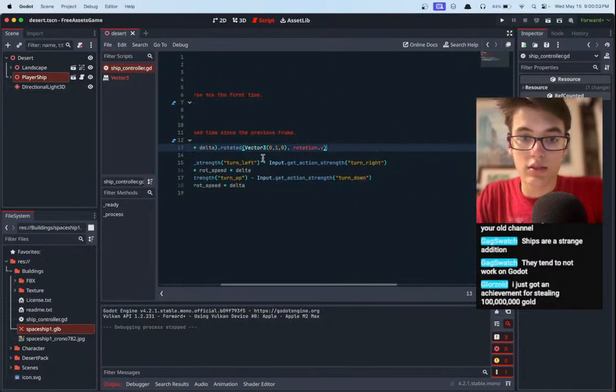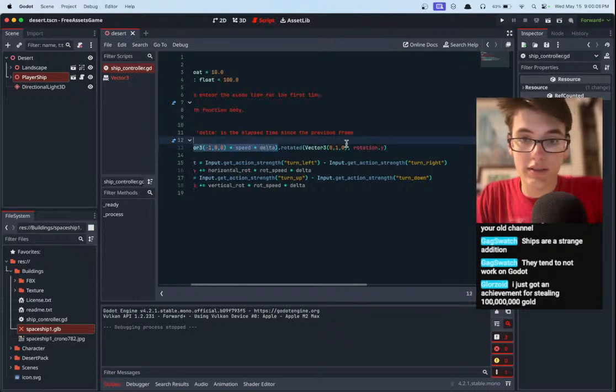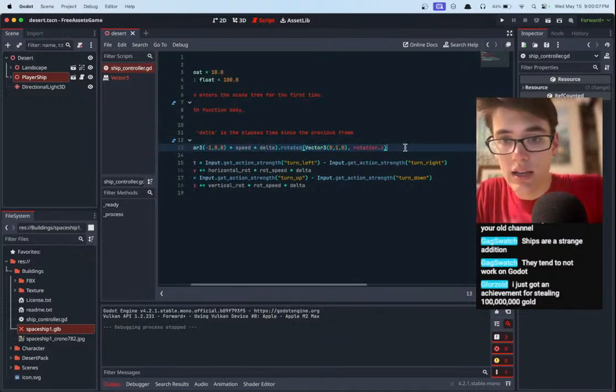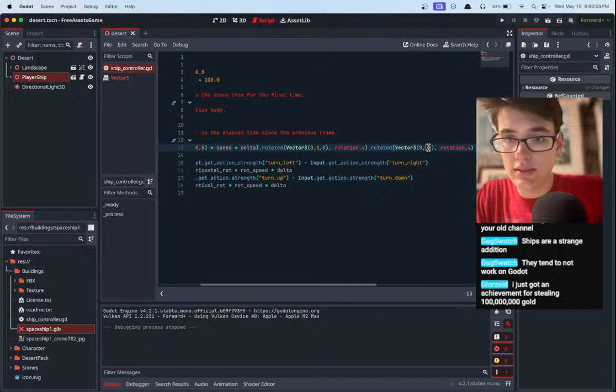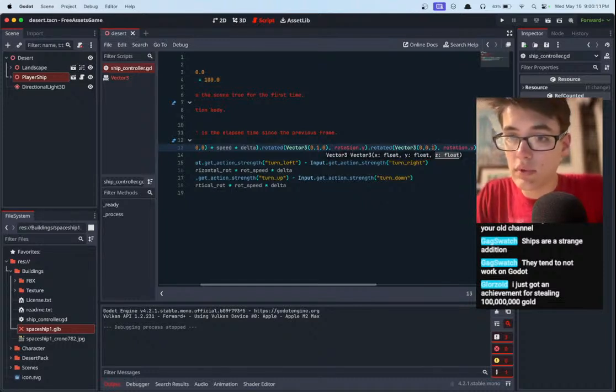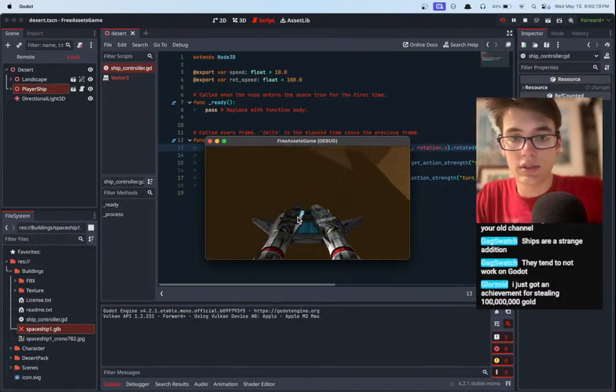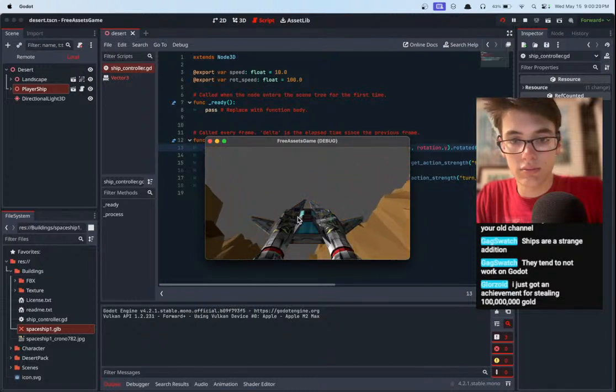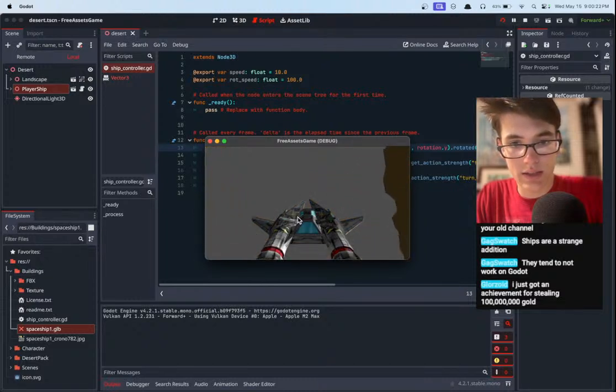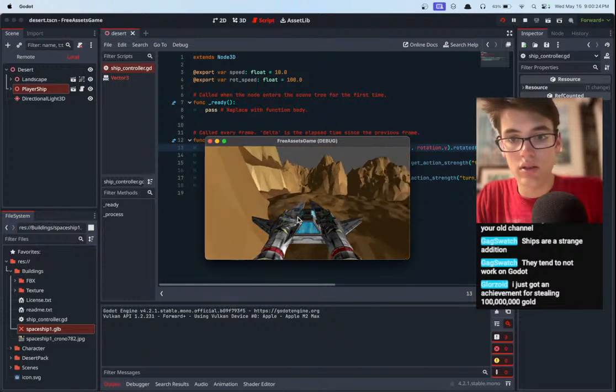So we're going to need to do another dot rotated call on this and say, hey, go ahead and rotate it on the Z axis based on rotation.z. I don't know if there's a way to do all of that at once, instead of just using 2 single axis functions. But hey, now we're moving forward nicely.